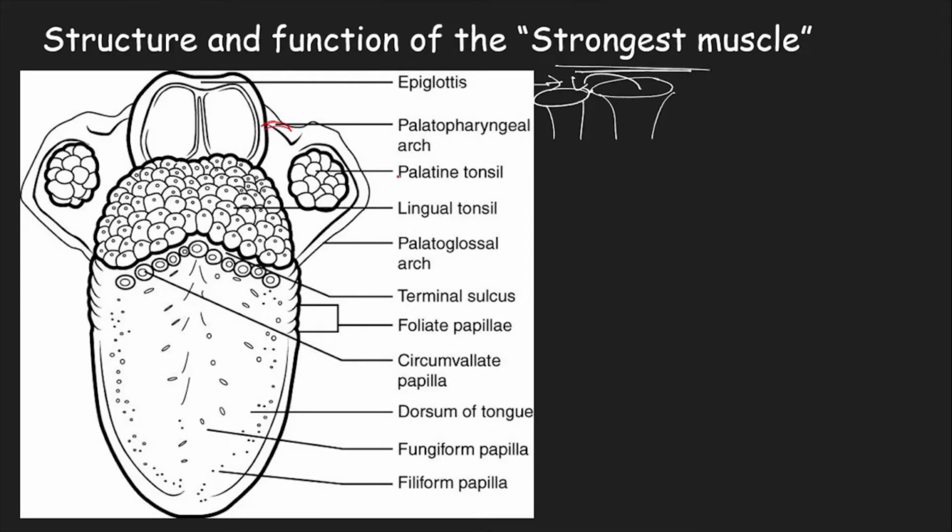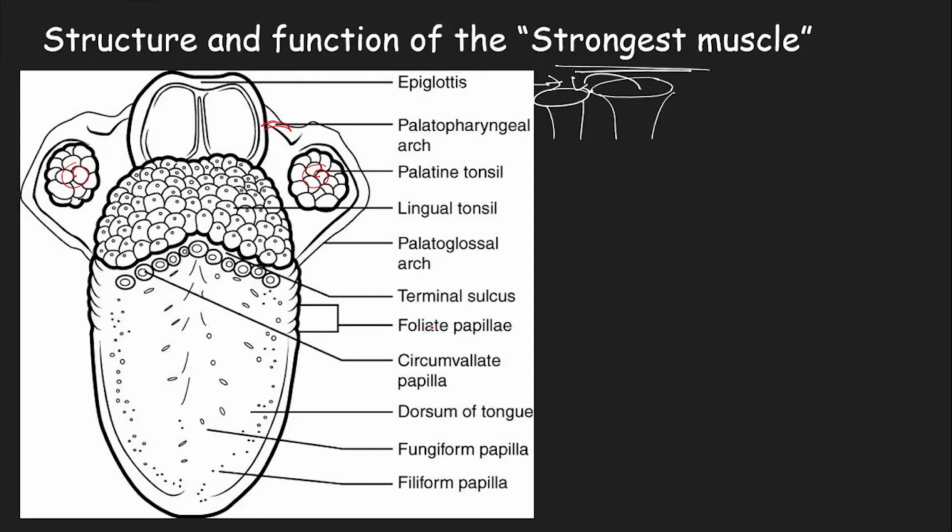Then we have palatine tonsils. Tonsils are special structures present on both sides of your mouth, where the tongue ends. When you open your mouth, deep inside you can find these structures. Lingual tonsils are at the end of the tongue. Then we have palatoglossal arch, terminal sulcus, foliate papillae.